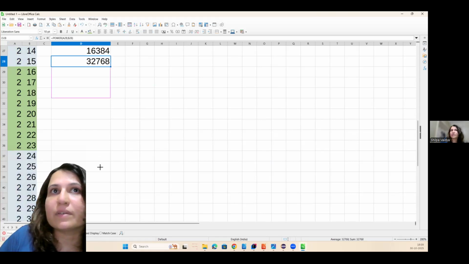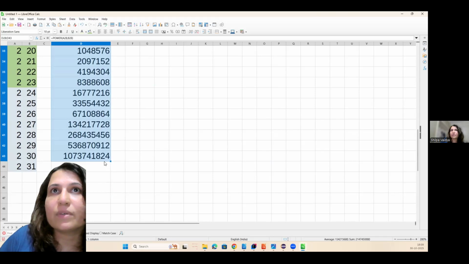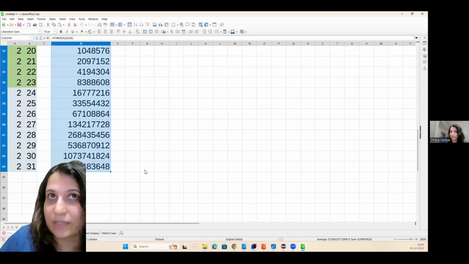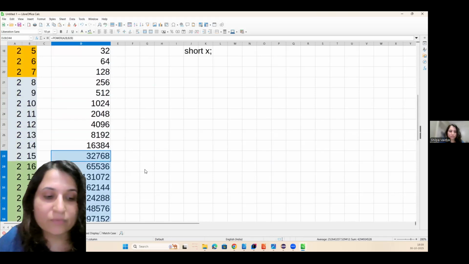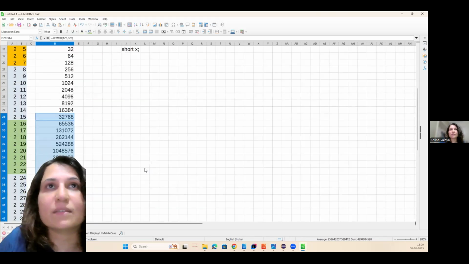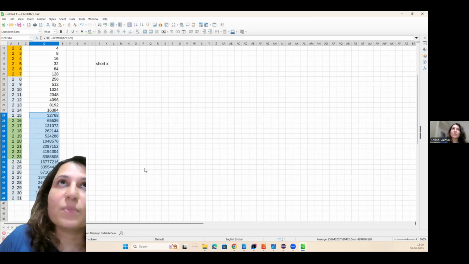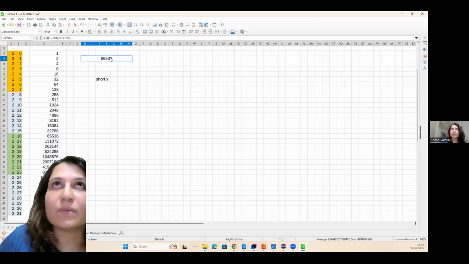So if I just conclude here, you can notice that the numbers are increasing, by the way, exponentially. If I am taking an integer x, what is the maximum positive value it can store? I'll tell you.